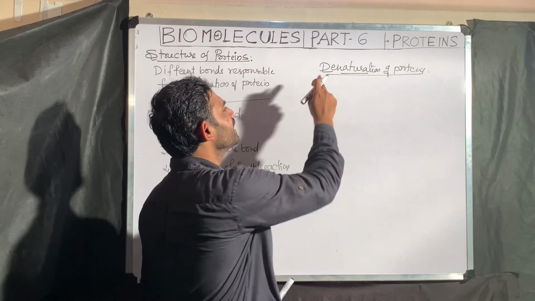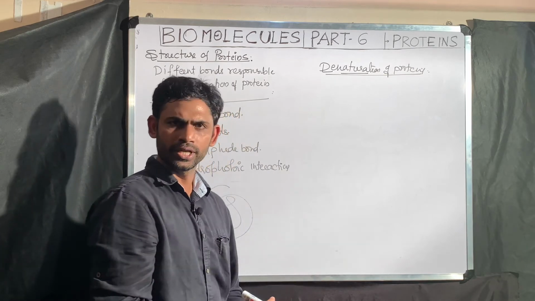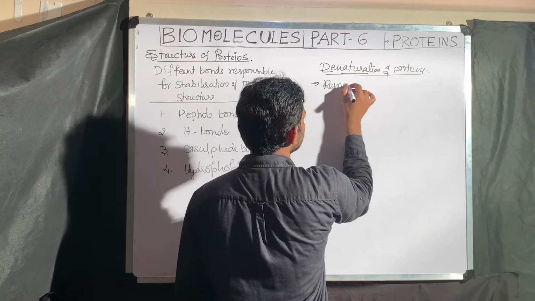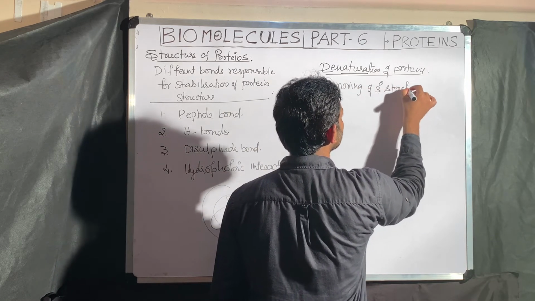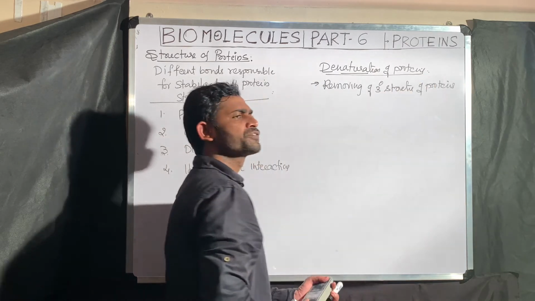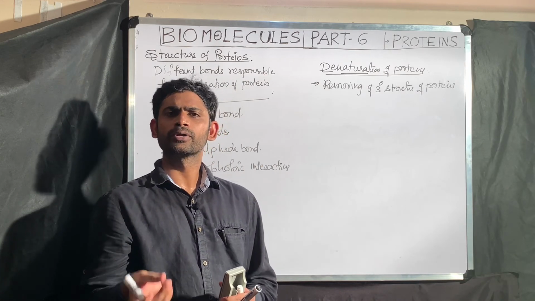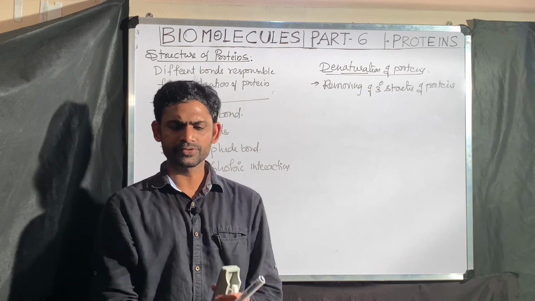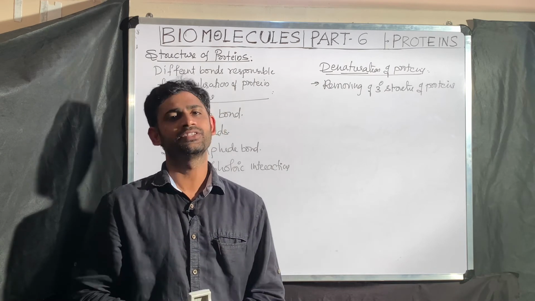Remaining all proteins, you have to take the functional form as tertiary. That is why I am telling you, denaturation of the protein means removing of the natural structure of the protein, or you can call it removing of the tertiary structure of protein. I will explain. For example, the normal or natural form of protein you can extract, then keep in a test tube. After keeping, start heating. Here the heat is the denaturing agent.